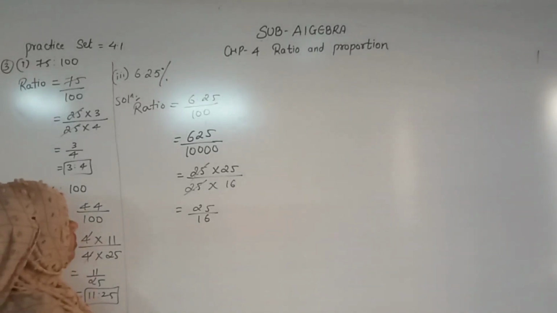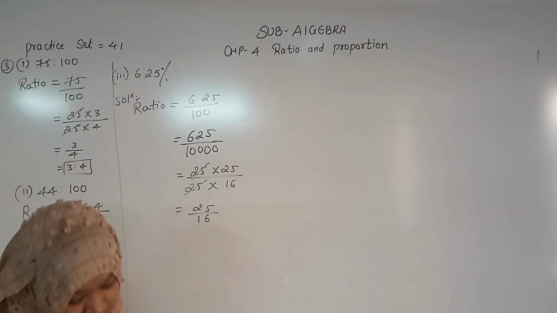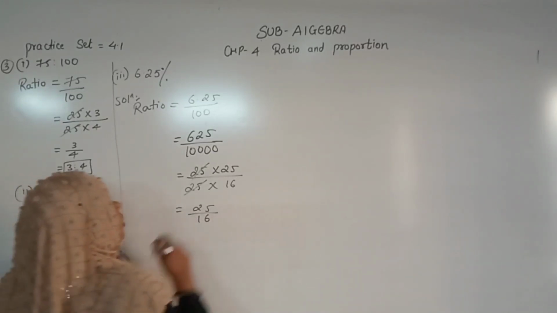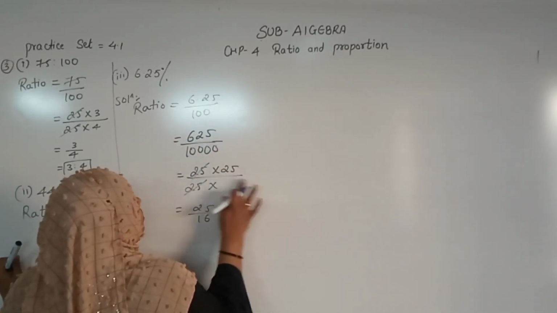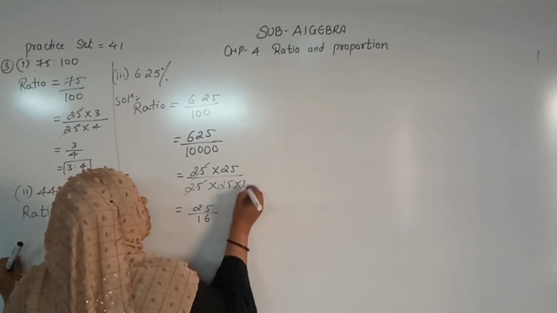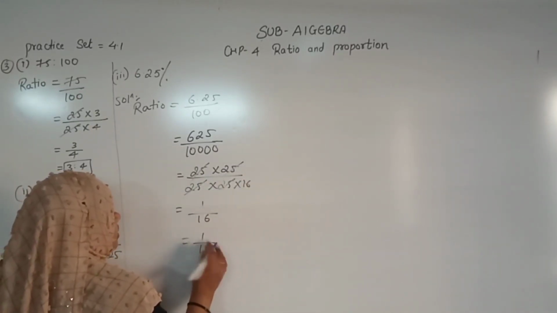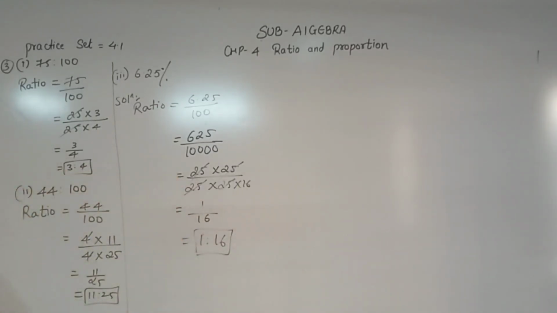So now what is the last thing we can do for this? See student, now you can have 25 into 25 is 625, 25 into 16 is 1000, no. Here we will go 25 into 16. 25, 25 cancel. So 1 upon 16 is there. 1 upon 16 means 1 ratio 16. Just see these sums for 2 minutes.